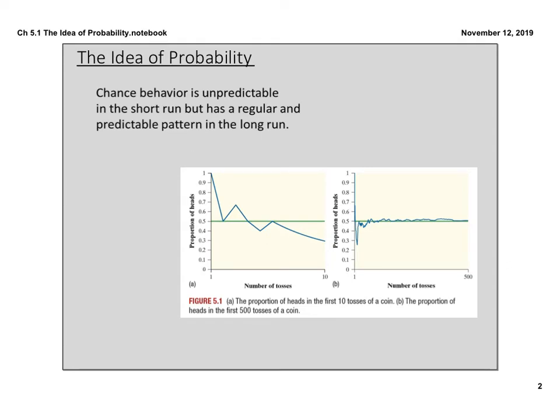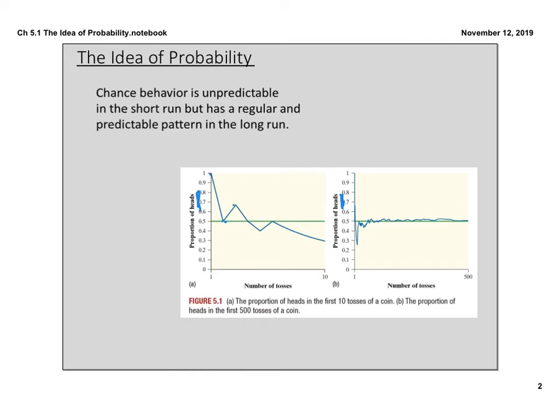If you take a look at these figures here, the first figure on the left, you're talking about flipping a coin. They're looking at the probability of getting heads when they flip the coin. This graph on the left is pretty haphazard. The first flip, they got a heads, that's 100% probability. The second flip, they must have gotten a tails because now they're at 50%.